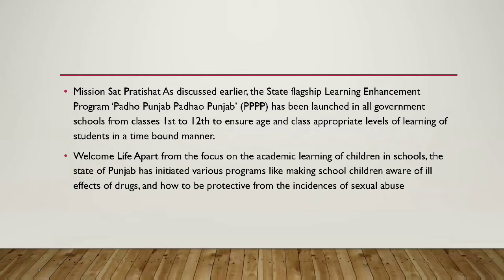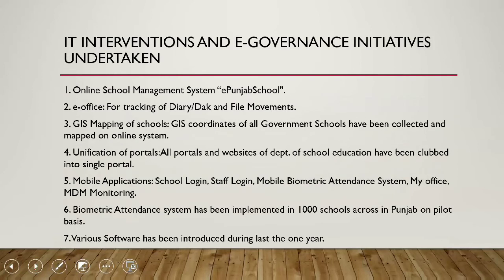It has been launched in all government schools from 1st to 12th to ensure age and class appropriate learning. They have welcomed life skills apart from the focus on academic learning of children. The state of Punjab has initiated various programs like making school children aware of the ill effects of drugs and how to be protected from incidents of sexual abuse. So these are really good initiatives.